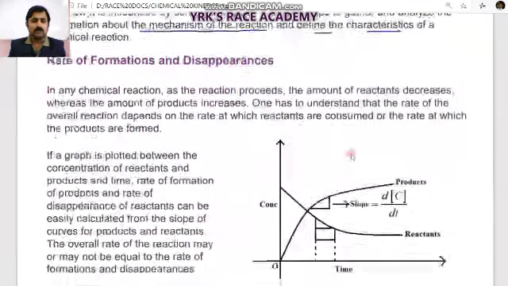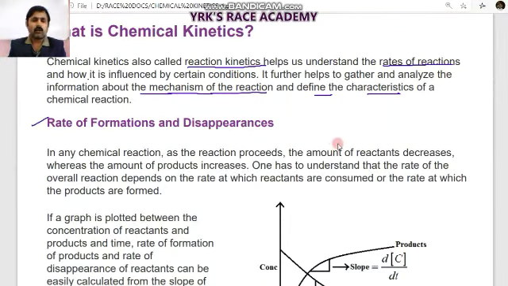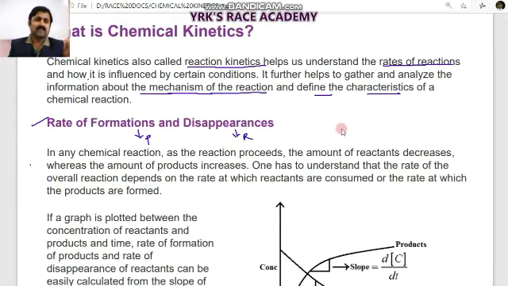Let us move to the rate of formation and disappearance. Usually, substances which are formed in a chemical reaction are called products. Substances which disappear in a chemical reaction are called reactants. So these are reactants and these are products. For them we have to decide the rate of formation and the rate of disappearance.